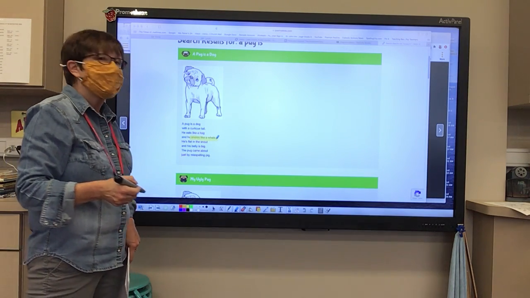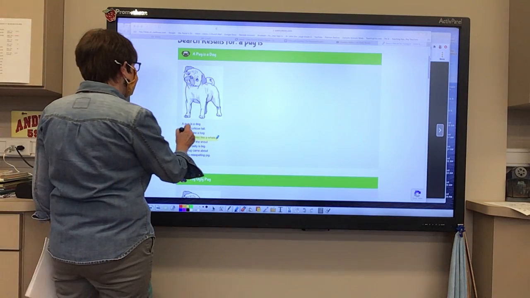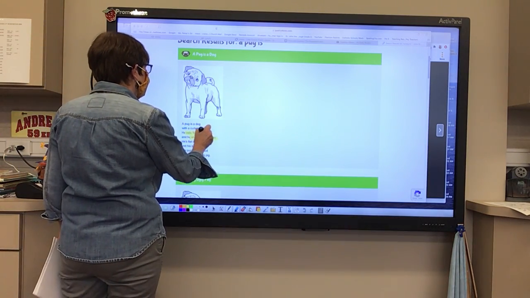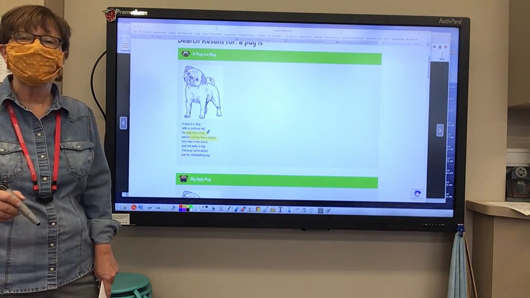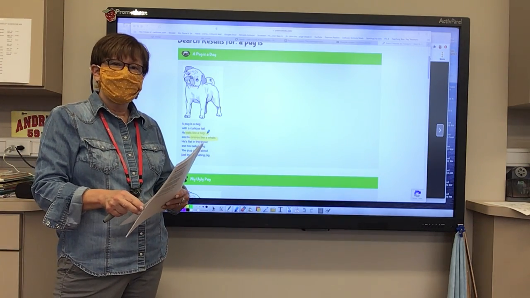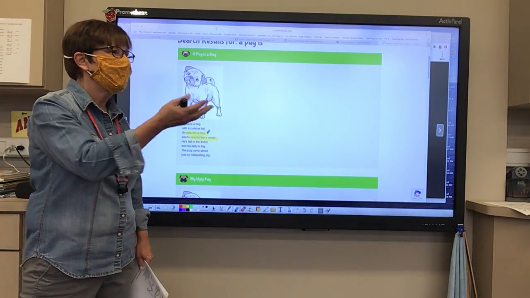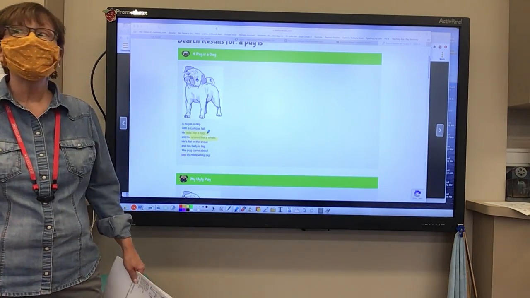Anything else? Do you see any other? Juliana? He eats like a hog. What do you think that means? He eats very messy. Eats messy. What else could it mean? Kelsey? Eats a lot. Eats a lot.